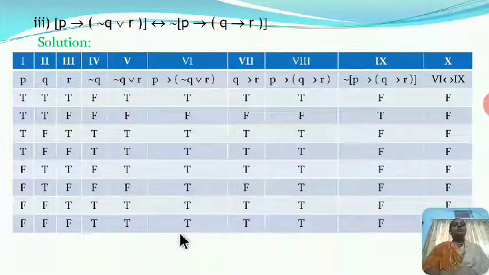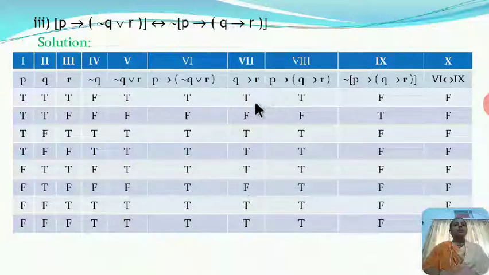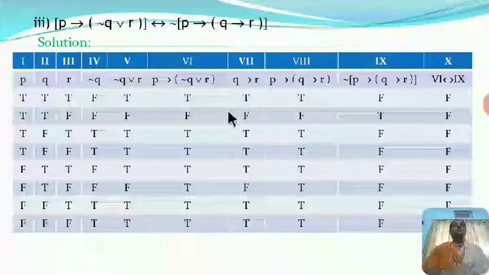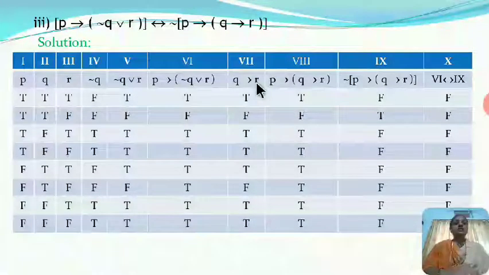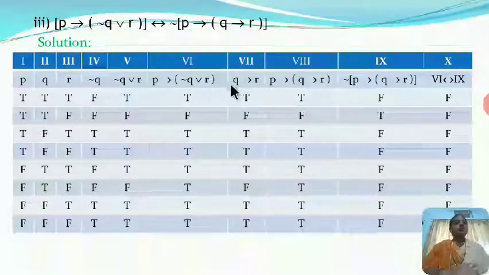So now next we require Q implies R. Again remember that implication is false when first statement is true, second statement is false. Means here order is necessary.